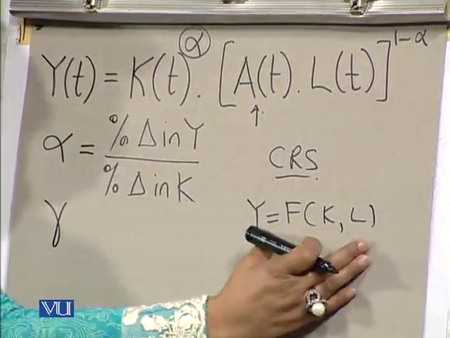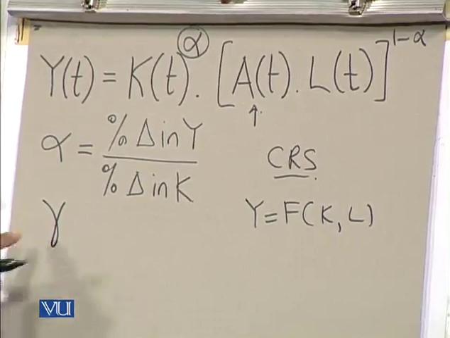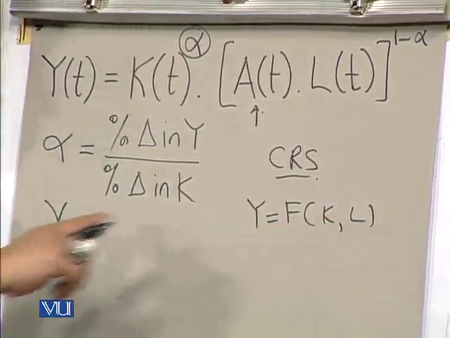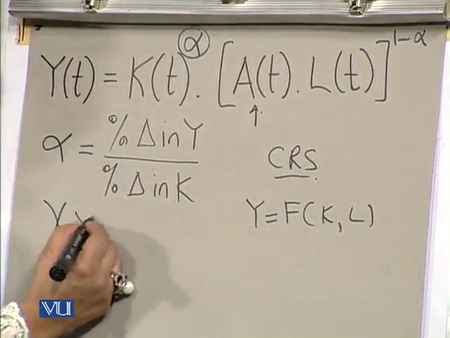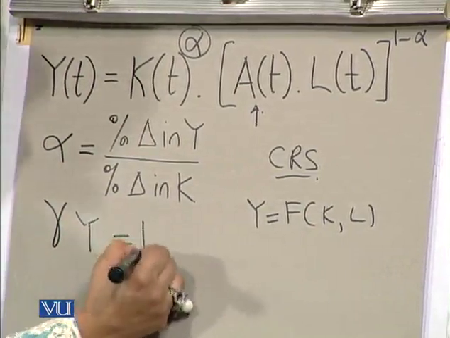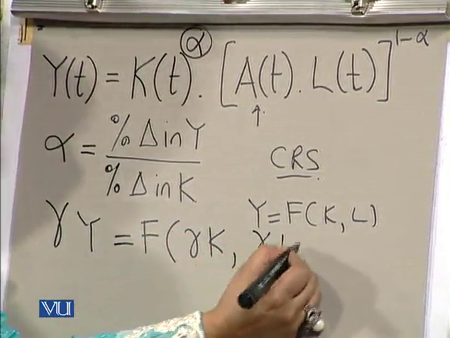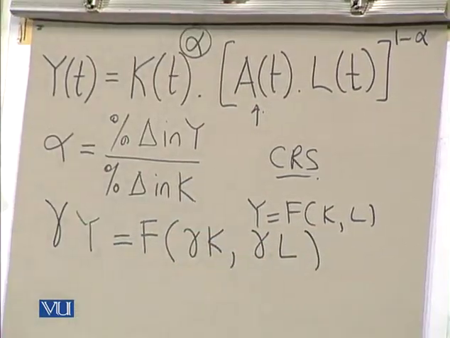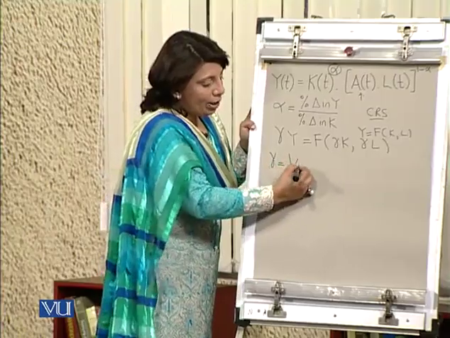So if we multiply this production function with gamma, some parametric constant, since we have assumed that the production function is subject to constant returns to scale, it will multiply with all three variables, and this equation then can be written as gamma Y is equivalent to the function of gamma K, gamma L.